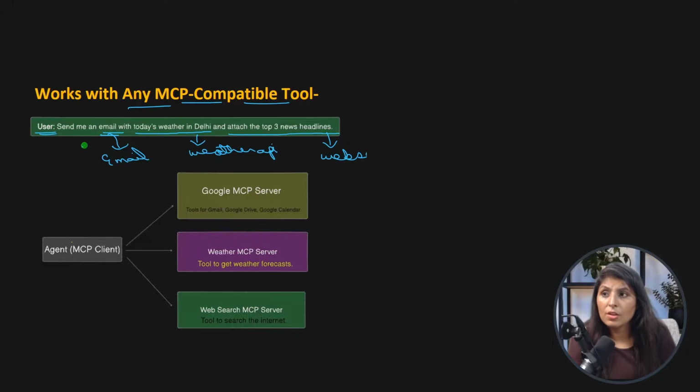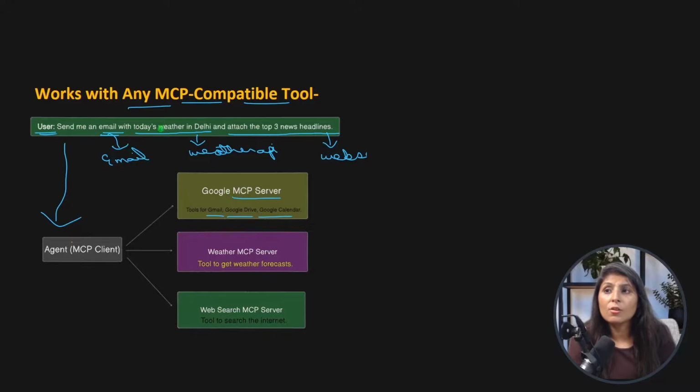So when the user asks this question to our agent, which has an MCP client, the agent connects to the Google MCP server. Why? Because the user said send me an email, so this is a task related to email. The Google MCP server has tools like Gmail, Google Drive and Google Calendar. So if you connect with the Google MCP server, we can perform this email task.